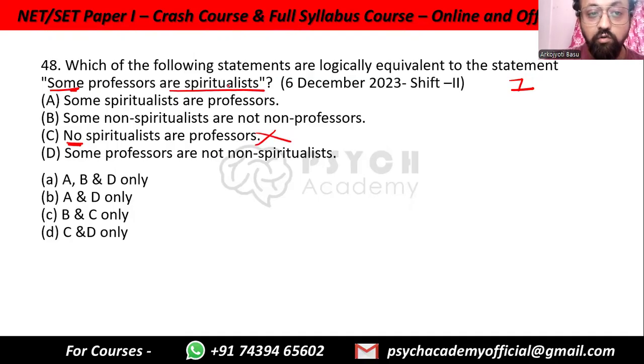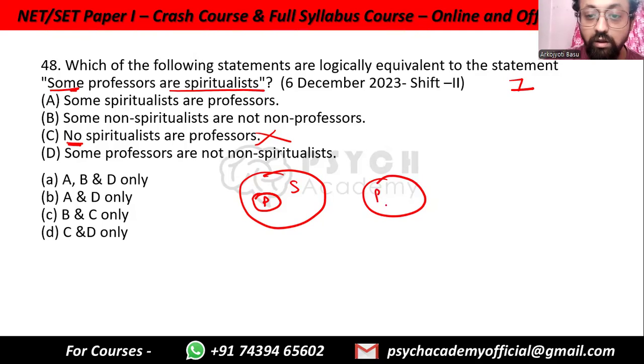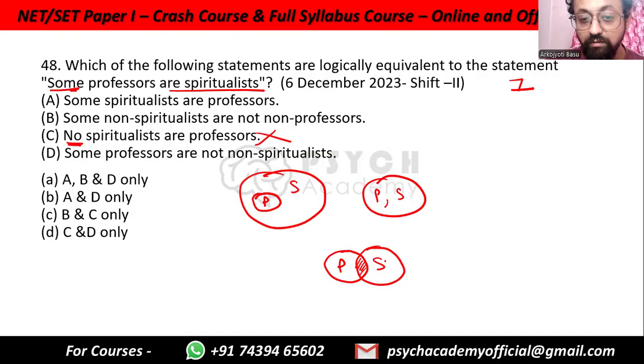Some professors are spiritualists. The Venn diagram is like this. Let's look at it again. It can be like this, with professors and spiritualists overlapping. It can be like this, where professors and spiritualists are the same. It can also be like this. So some spiritualists are professors. Yes, some spiritualists are professors. So option A can be correct.